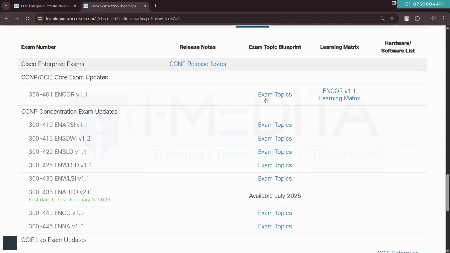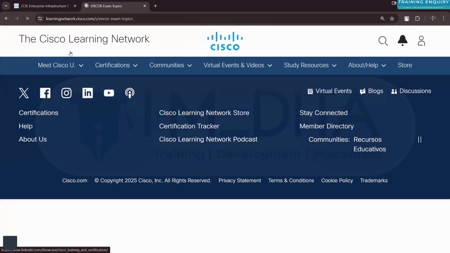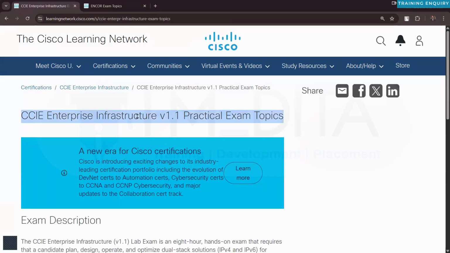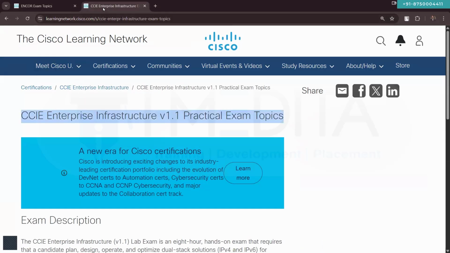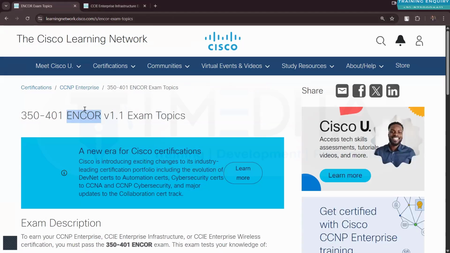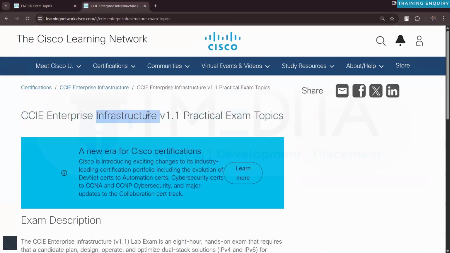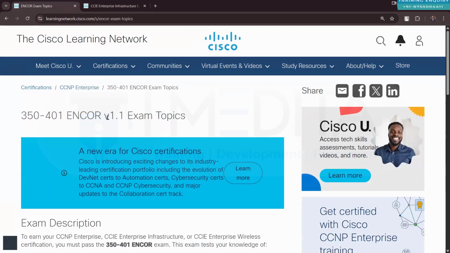If I click on the exam topics here, this is the Encore exam topics, and this is the CCIE Enterprise Infrastructure Lab exam topics. Encore is more like the written exam for the Enterprise Infrastructure Lab exam. So you have to pass the Encore exam, and only then can you attempt the lab exam. The topics that we are going to cover in our Enterprise Infrastructure Lab exam will almost cover all the routing topics from the Encore exam as well. So you will not need any dedicated classes from the Encore content point of view.